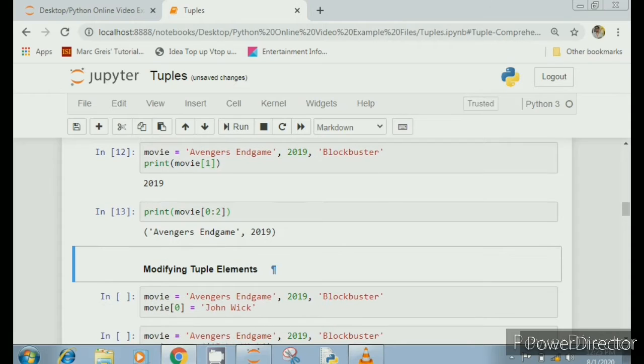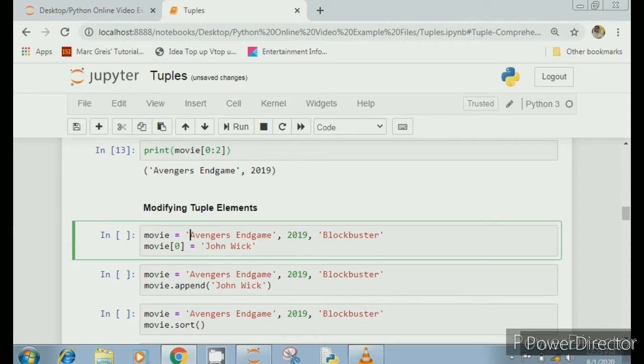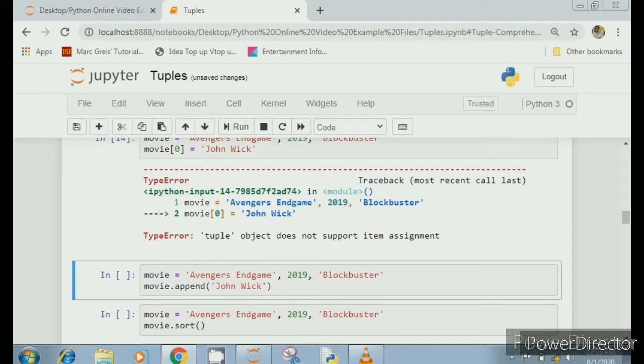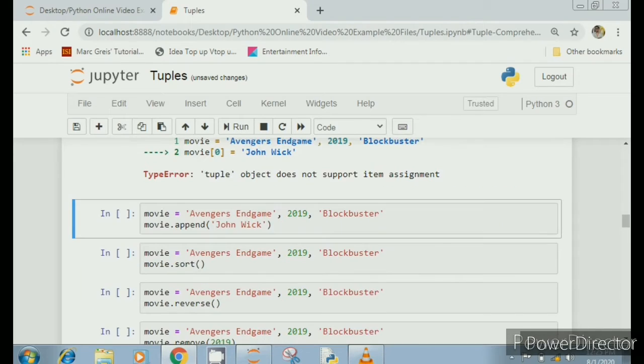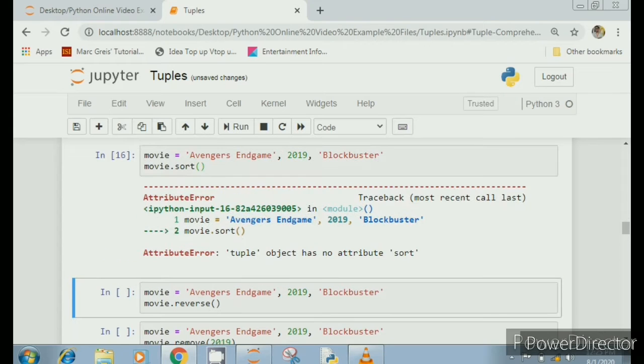Let's try to modify tuple elements. Now I'm trying to change the 0th index value, which is Avengers Endgame, to John Wick. Let's run this. Tuple object does not support item assignment. Let me try to append something now and run this. No attribute append. What about sort? Can we sort our tuple?